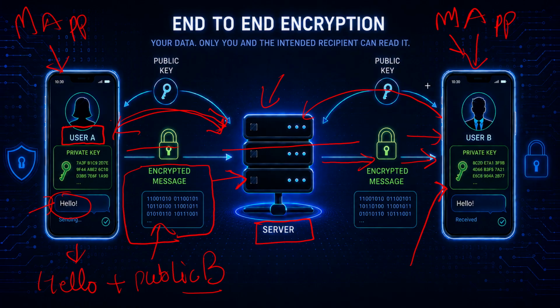When this encrypted message is received by user B on his device, the private key comes into the picture.